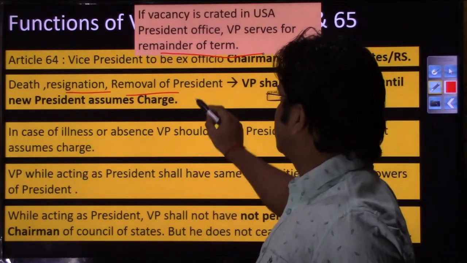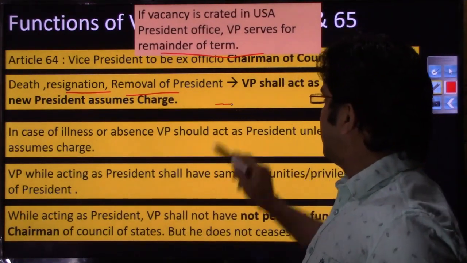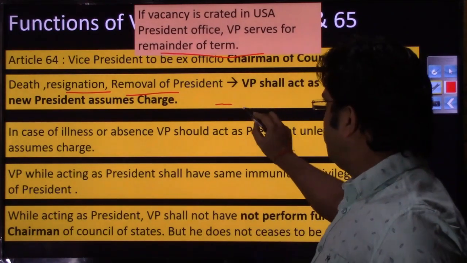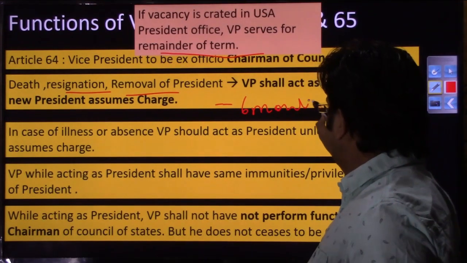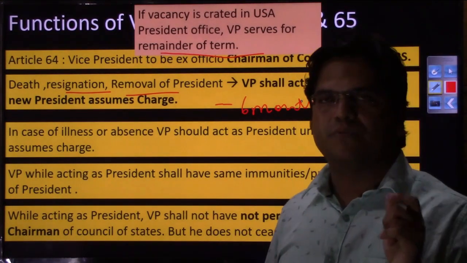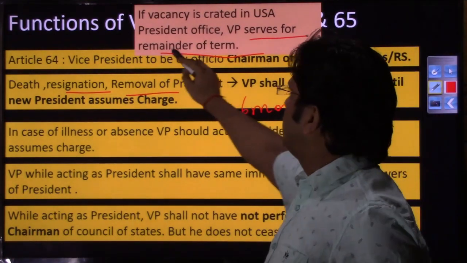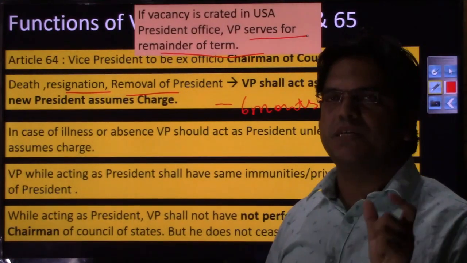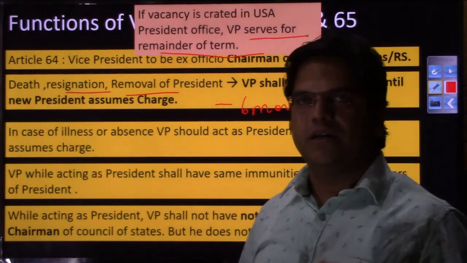So unlike the Indian president's office, which mandates that elections should be conducted within 6 months, and where the maximum period for which the Indian vice president can assume the charge is 6 months, that is not the case in America. In America, if the office of president has fallen vacant, the vice president will serve for the remainder of the period. That is the difference between the vice presidential power of America and of India.